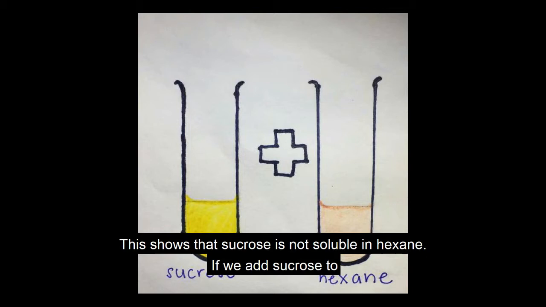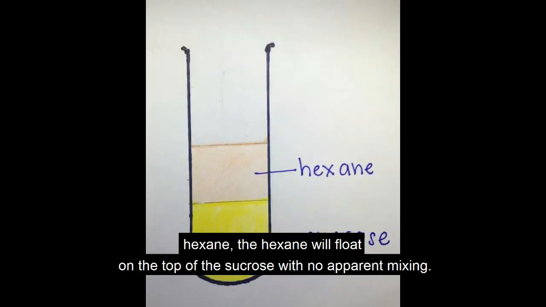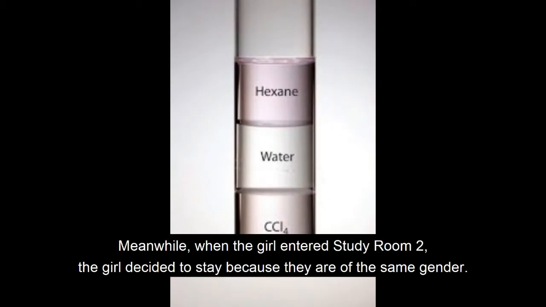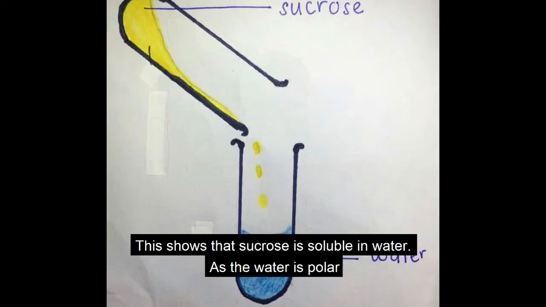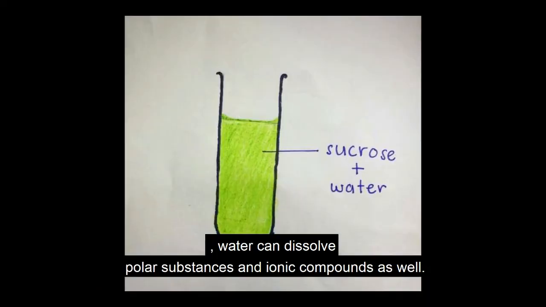If we add sucrose to hexane, the hexane will float on top of the sucrose with no apparent mixing. Meanwhile, when the girl entered study room 2, she decided to stay because they are of the same gender. This shows that sucrose is soluble in water. As the water is polar, water can dissolve polar substances and ionic compounds as well.